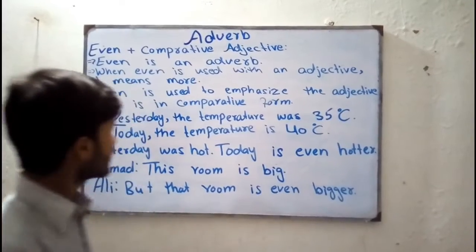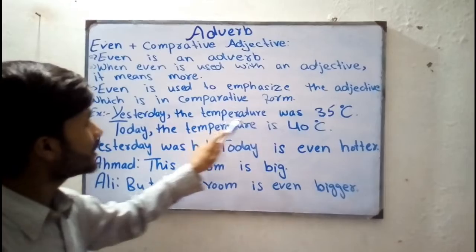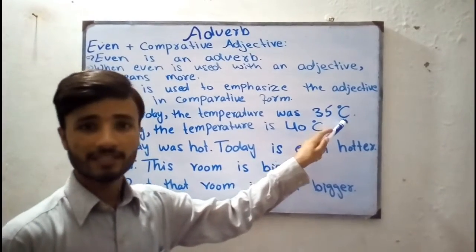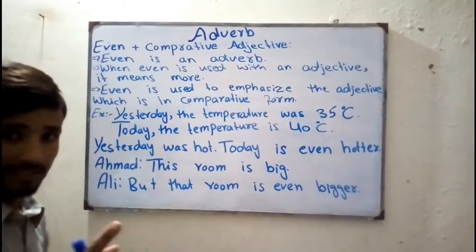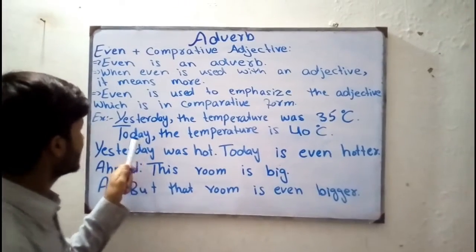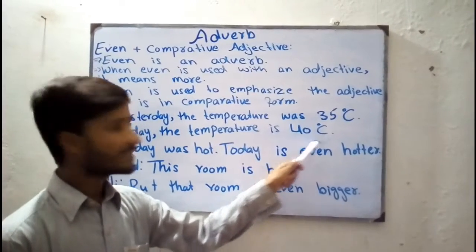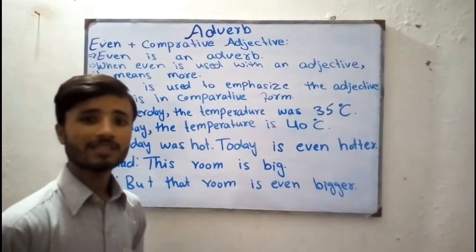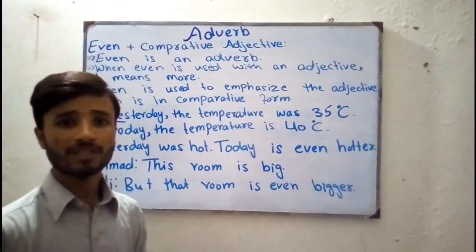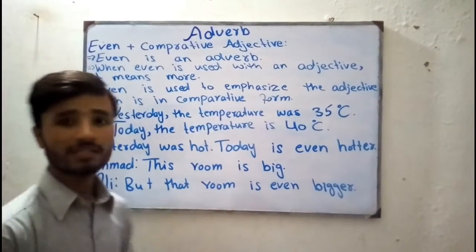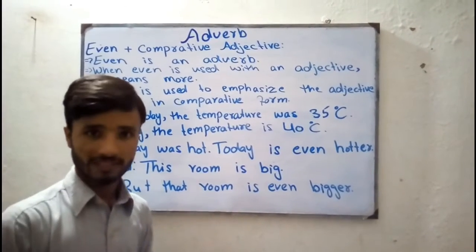Is this clear? See the example. After the example you will come to know. Yesterday the temperature was 35 centigrade. This is one sentence. See another sentence. Today the temperature is 40 centigrade. Now I want to compare the temperature together. I want to compare yesterday's temperature with today's temperature.